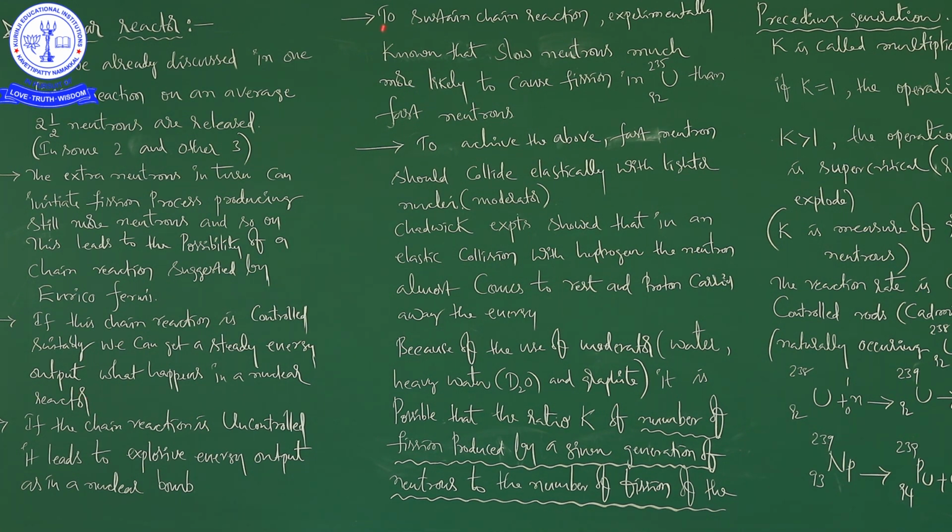To sustain chain reaction, it is experimentally known that slow neutrons are much more likely to cause fission in uranium 235-92 than fast neutrons. I will repeat once again. In one nuclear fission, neutrons will be released. Next, the speed of neutrons is also important.